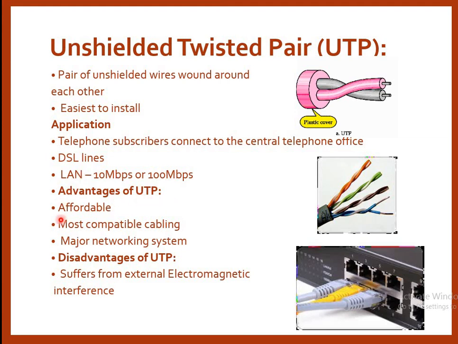Advantages of UTP: it is affordable, it is the most compatible cabling, and it works with the major networking systems. Disadvantage of using UTP: it suffers from external electromagnetic interference, as an extra shield is not provided. So these are the advantages, disadvantages, and applications of using unshielded twisted pair cable.